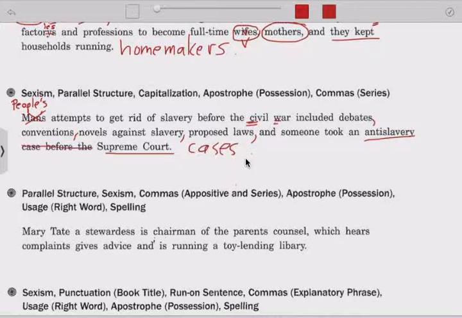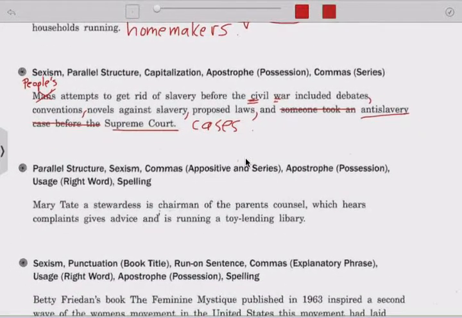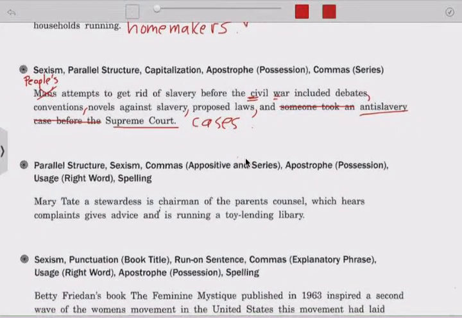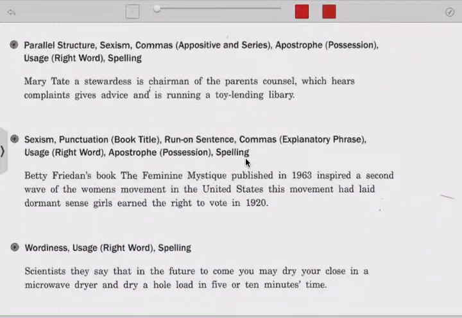Right? Now we've got conventions, novels against slavery, proposed laws, cases, anti-slavery cases. Right? Makes more sense. Matches. Called parallelism.